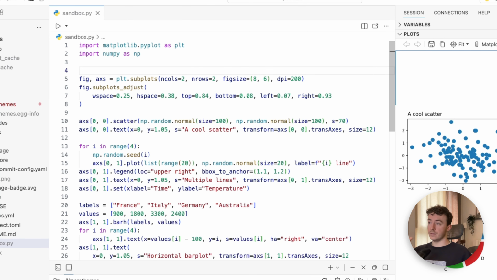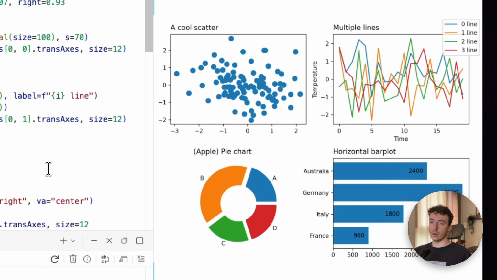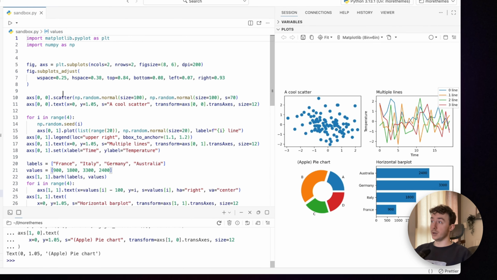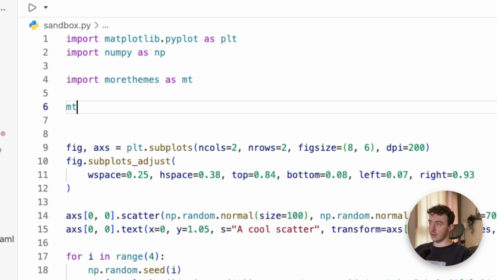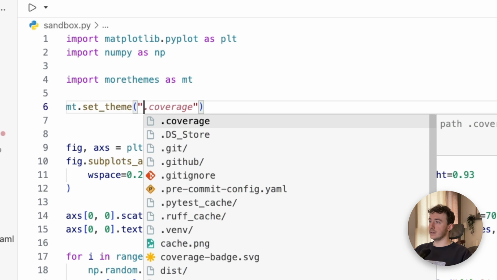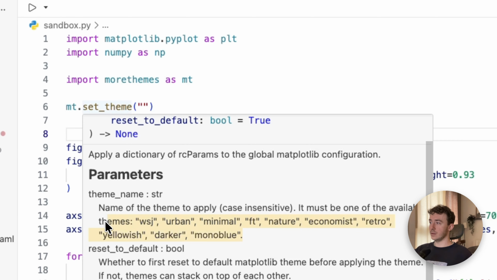For example, here I have a bunch of code that generates the chart that you can see on the right, and once again, it's always the same default chart. It's very basic, colors are kind of very boring, there is no clear message, a lot of useless things appear on the chart. But thanks to morethemes, we can basically just write one line of code, outside of importing the package, obviously. So I can just enter mt.set_theme, and then I can enter a string, and this can be any of the following ones that will just change entirely how the chart looks.